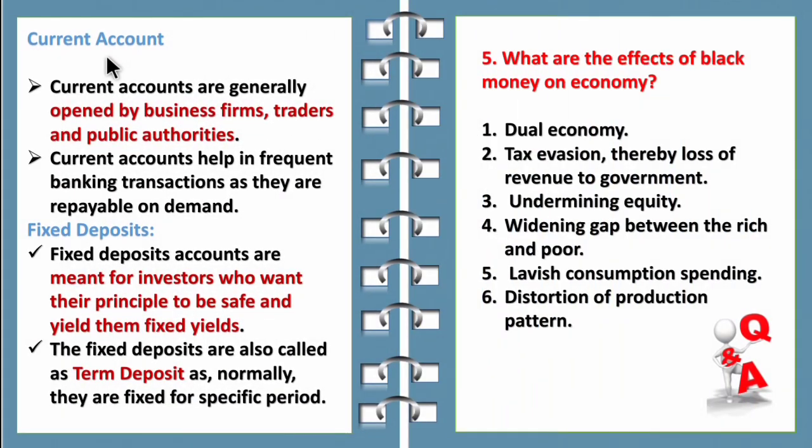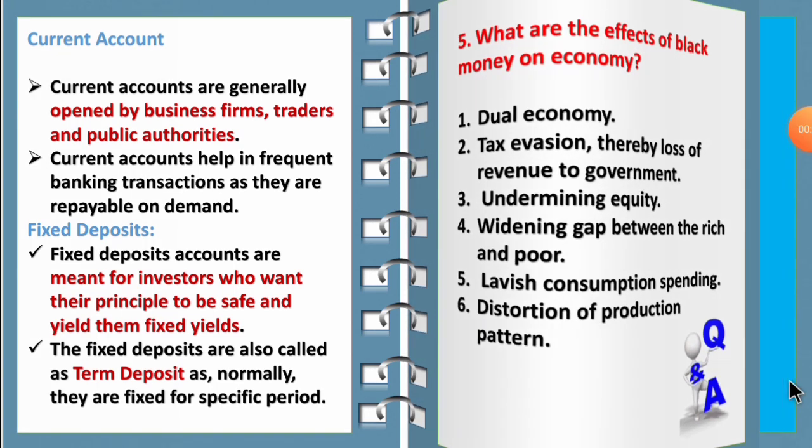Next is current account. So current account means it is opened by the business firms. Then fixed deposit means it is also known as term deposit. So after the particular period of time, you can withdraw the amount. So the fifth question is, what are the effects of black money? So you have to give any 5 points. Dual economy, tax evasion, undermining equity, widening gap between the rich and the poor, lavish consumption spending, distortion of production pattern.